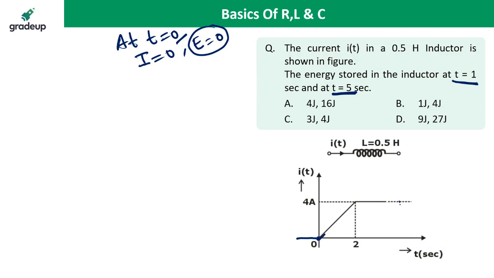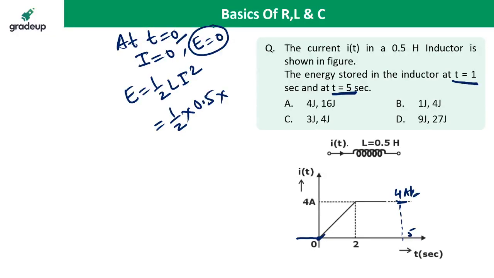But at t is equal to 5 seconds, current is 4 ampere. If current is 4 ampere, then E is equal to half L i square. So half into L, where L value is 0.5 Henry, into i square, where i value is 4 ampere.